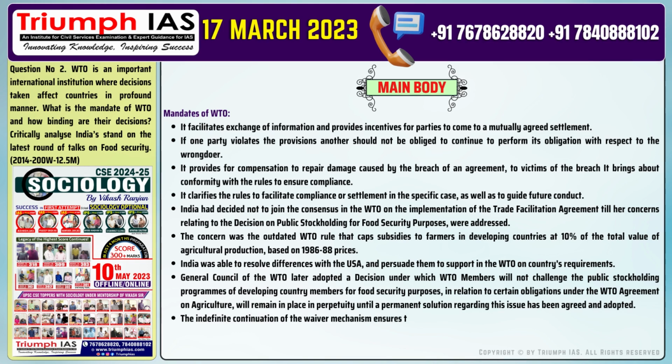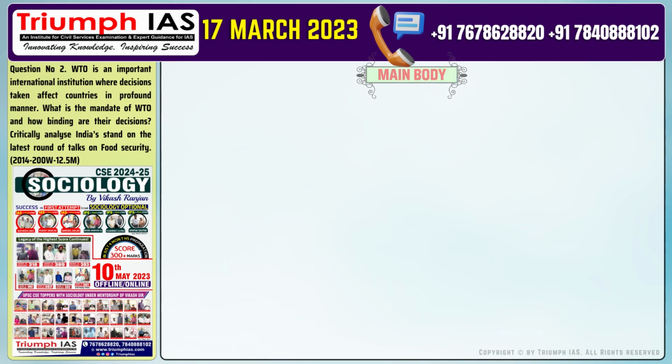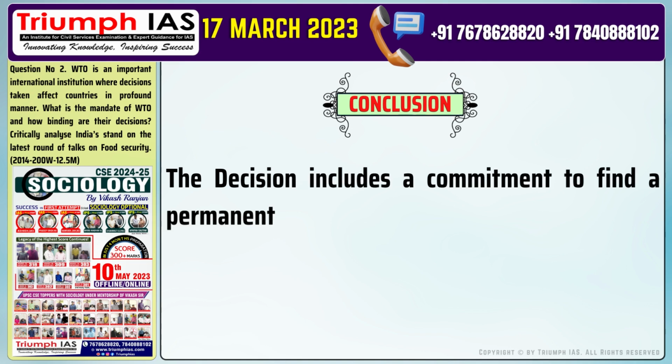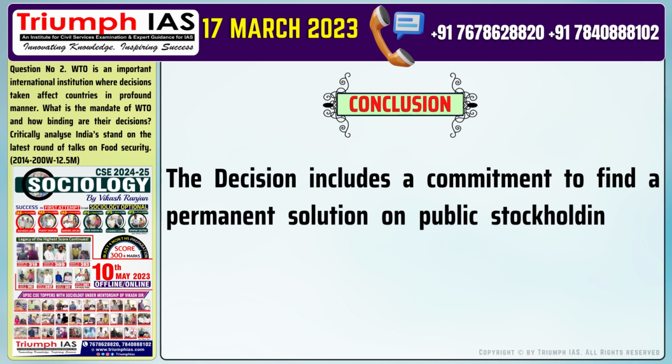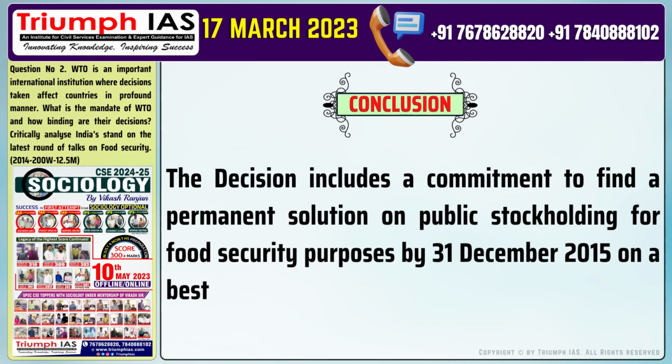Number 9. The indefinite continuation of the waiver mechanism ensures the interest of the WTO membership in expeditiously working towards a permanent solution and protects us from the risk of having to accept an unsuitable solution under the threat of a limited duration peace clause coming to an end. The conclusion of the answer is: the decision includes a commitment to find a permanent solution on public stockholding for food security purposes by 31st December 2015 on a best endeavor basis.